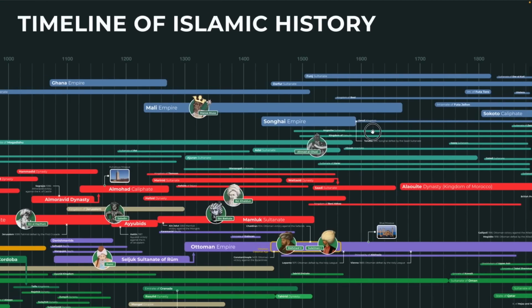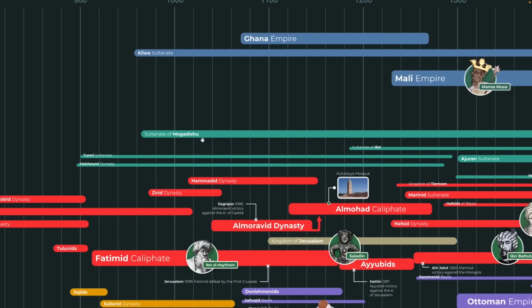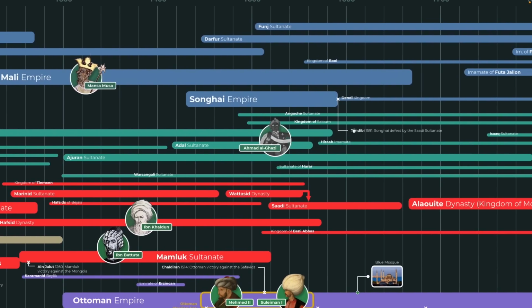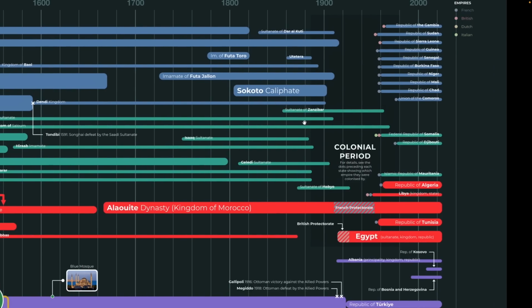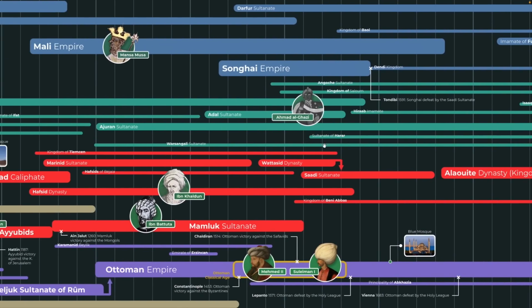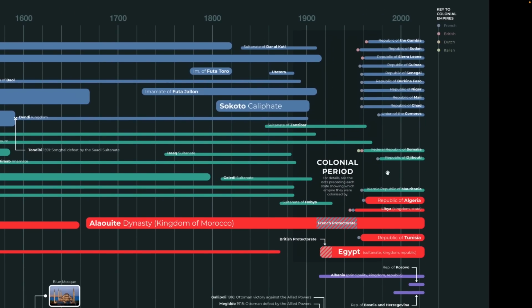In terms of East Africa, we have some of these older sultanates, Sultanate of Mogadishu, Ifat, and Adil Sultanate, and the Sultanate of Zanzibar, and the Sultanate of Harar. So a bunch of these sultanates are here. And then we have a couple of countries, Somalia, Djibouti, and Mauritania.